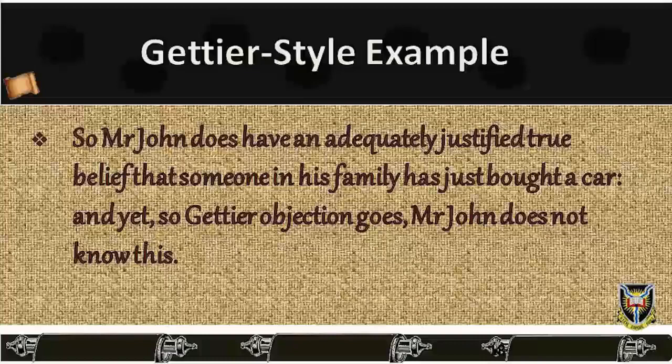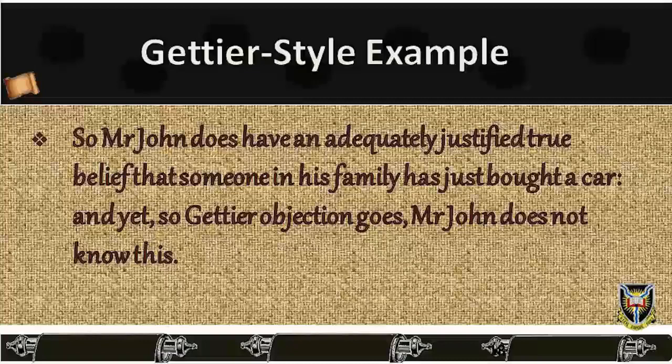So when Mr. John meets his friend and his friend says to him, "I heard that someone in your family has just bought a car," Mr. John replies, "Yes, I know that someone in my family has just bought a car." But there are two facts unknown to Mr. John. The first is that very unusually, his son on this occasion was lying. He had not just bought a car. The second fact unknown to Mr. John is that his wife, Mrs. John, has just bought a car, but secretly.